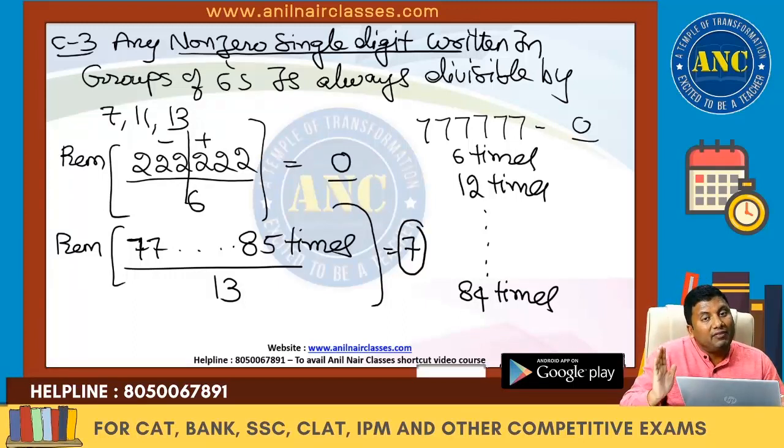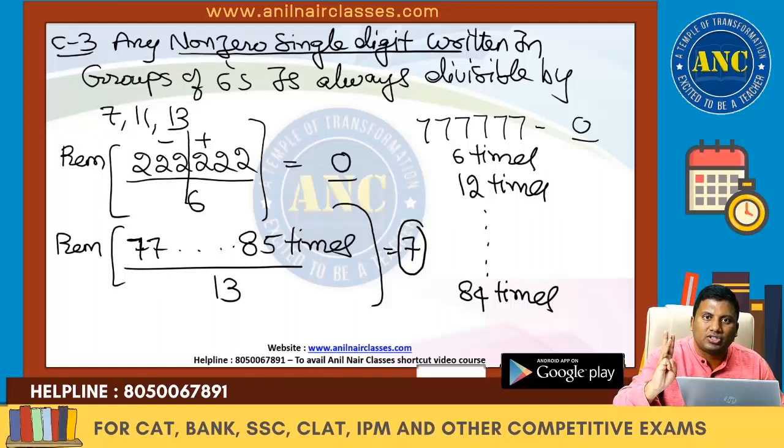I hope the divisibility rule for 7, 11, 13 is clear. Are you all with me? I hope this idea is clear. 7, 11, 13 is the basic foundation. Slowly I will scale it up.